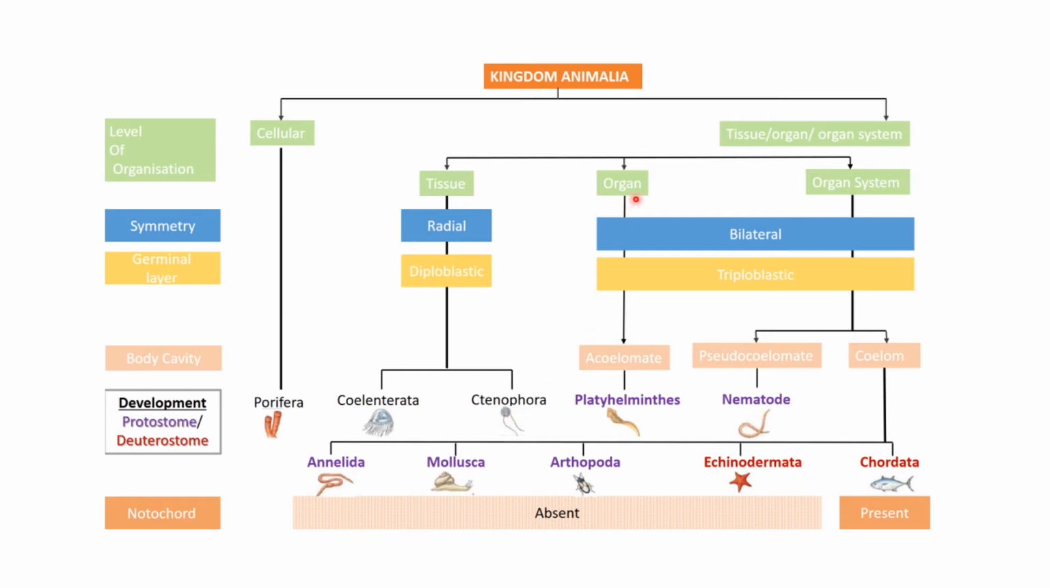If the organ is present along with the organ system, symmetry is bilateral, germ layer is triploblastic, that means three layers are present, and if the body cavity is absent, it is Platyhelminthes. Pseudo body cavity present, then it is Nematode, and true body cavity is present, then it is Annelida, that is an earthworm, Mollusca, which is a snail, Arthropoda, example is frog, Echinodermata, example is starfish, and according to the presence of notochord, all these are classified, and if present, it is called as chordate. Now let's study about chordates.